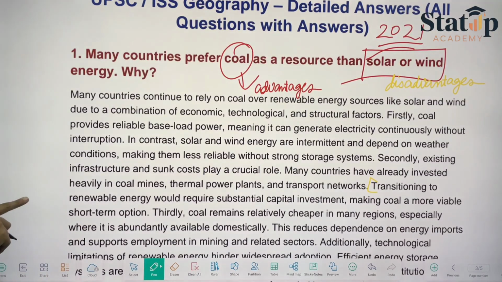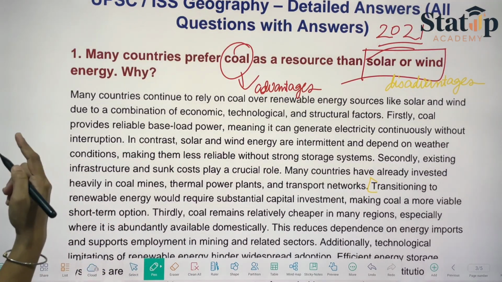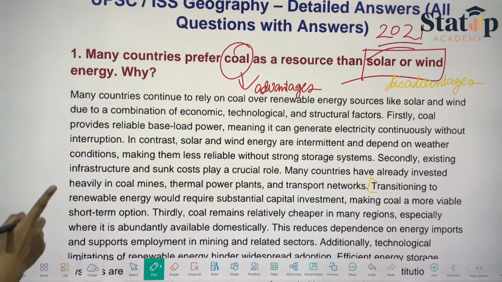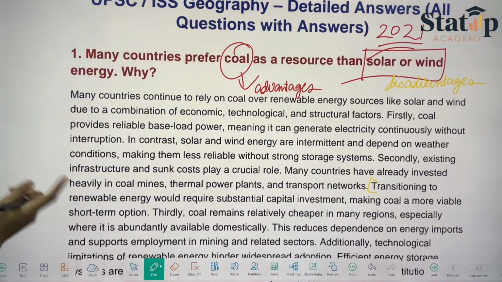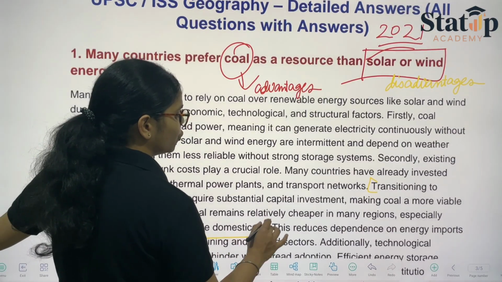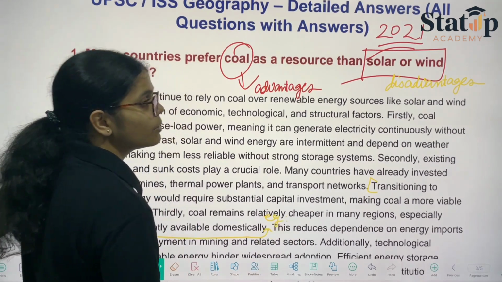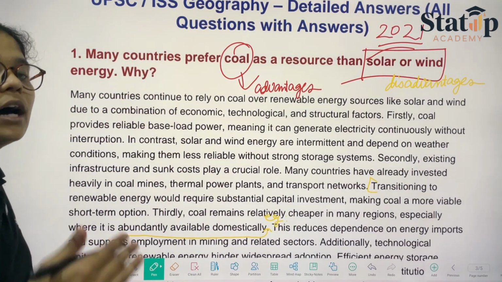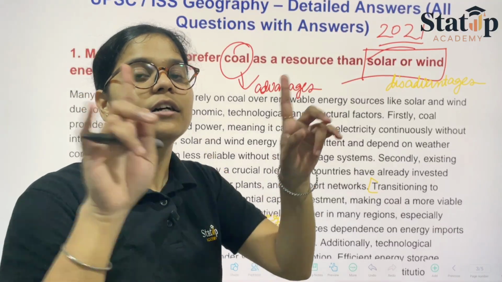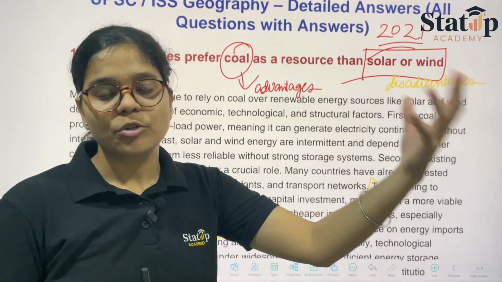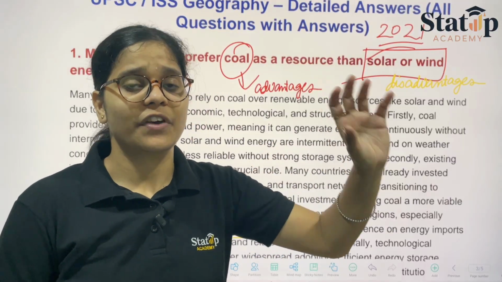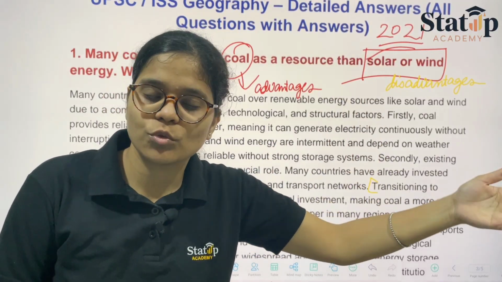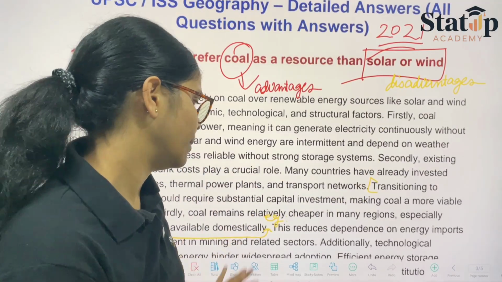Transitioning to renewable resources would require substantial capital investment, making coal a more viable short-term option. Thirdly, coal remains relatively cheaper in many regions, especially where it is abundantly available domestically. Abundantly available domestically, you can mention the example of the place. When we read about energy resources, we had read the table regarding the coal. We had read the types of coal, and the table also included the major regions where it is found, how it is used, and where it can be used. So that also you can mention.